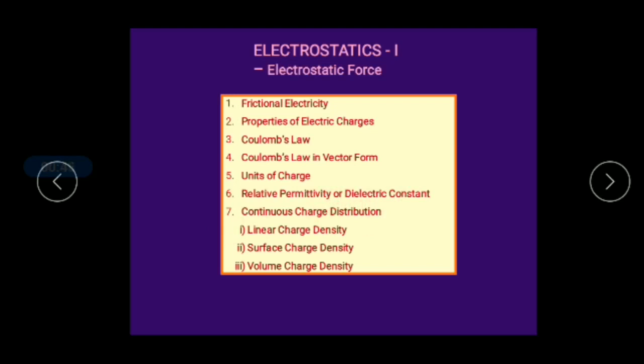First we will see frictional electricity. This phenomenon you have come across in your day-to-day life. Let me give you a small example. After combing your hair, if you place the comb near small bits of paper, you have observed that the comb attracts the small bits of paper.